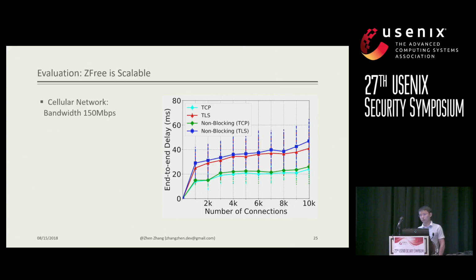As shown in the graph, the x-axis represents the number of connections, and the y-axis represents end-to-end delay in milliseconds. As we can see, the TLS encrypted connection always has a higher end-to-end delay compared with the TCP connection, while the system with the free, referred to by the green and blue lines, stays close to the red and CN lines respectively, which proves the scalability of our system.